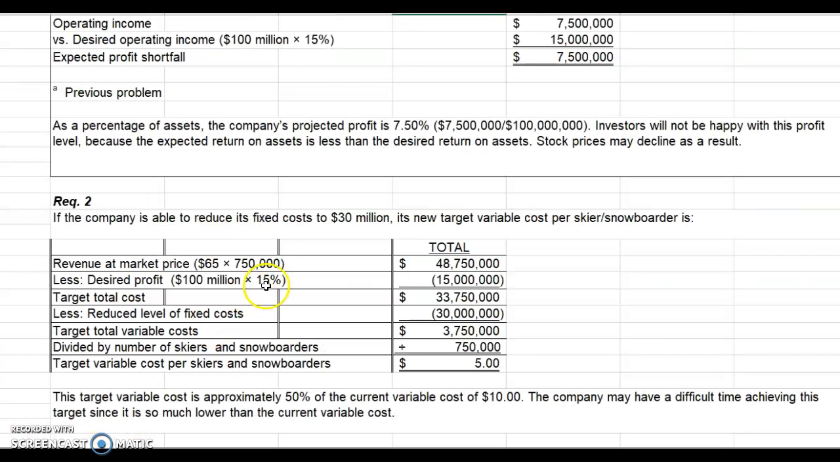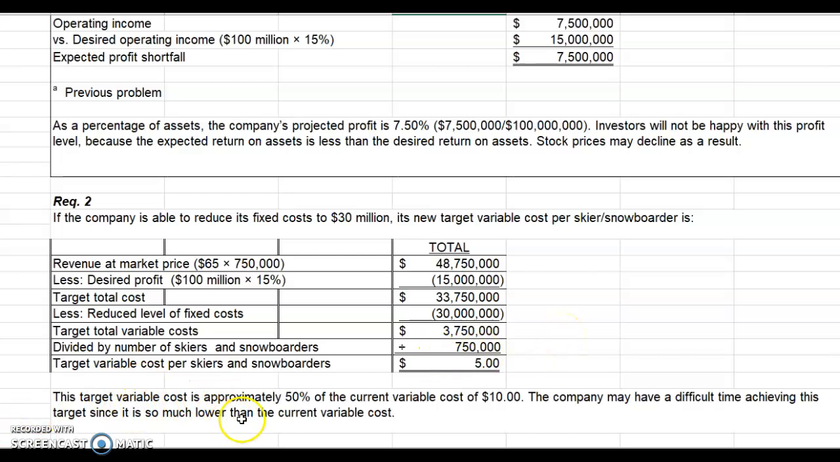So let's see what it has to be. Revenue at market, again, is $48,750,000. Desired profit is $15 million. So now our total cost has to be $33,750,000. We know that we've reduced fixed costs to $30 million, so targeted variable costs have to be $3,750,000. We divide that by the number of skiers and find that the target variable cost per skier is $5 per person. So we've still got to reduce the costs even more.